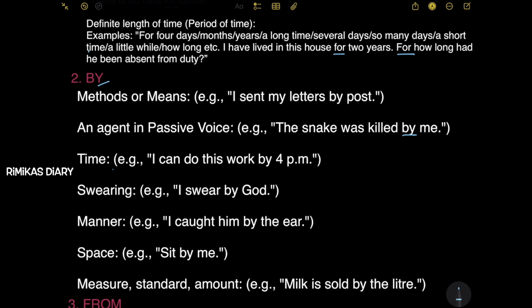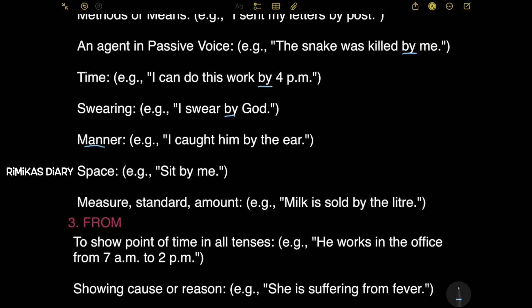Next, time. When it talks about time, example, I can do this work by 4 p.m. So by is also used there. Next, swearing. Example, I swear by God. So by is also used in this place. Next, manner. Example, I caught him by the ear. So this is a manner, and by is also used in manner. Next, space. So like sit by me.